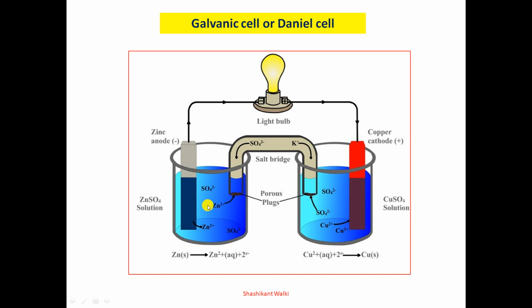If the Zn2+ ion concentration increases, then it will tolerate the SO4 2- ions, so that balance will take place. Here the copper ion concentration will decrease, and it will donate the K+ ion to the solution, so that the positive ion concentration is also controlled and electrical neutrality is maintained. In this way, the oxidation produces electrons, and those electrons are gained by the cathode, where reduction takes place. Because of the spontaneous reaction, it produces electrical energy from chemical energy.